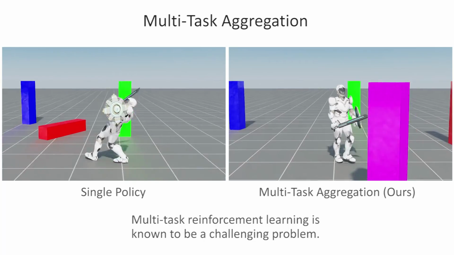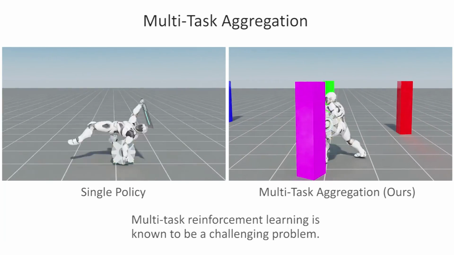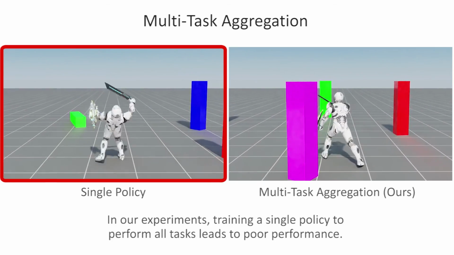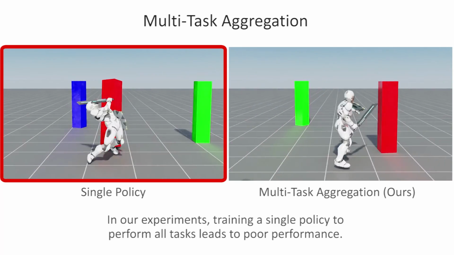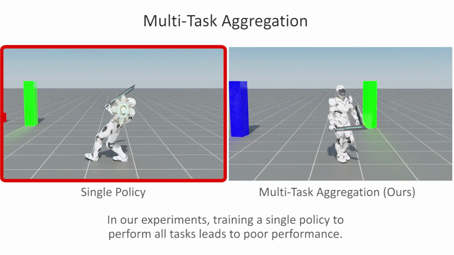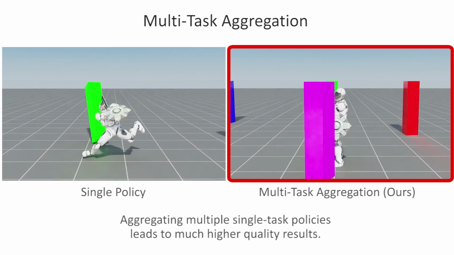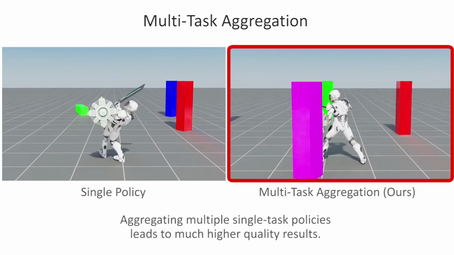Multitask reinforcement learning is known to be a challenging problem. In our experiments, training a single policy to perform all tasks leads to poor performance. Aggregating multiple single-task policies leads to much higher quality results.